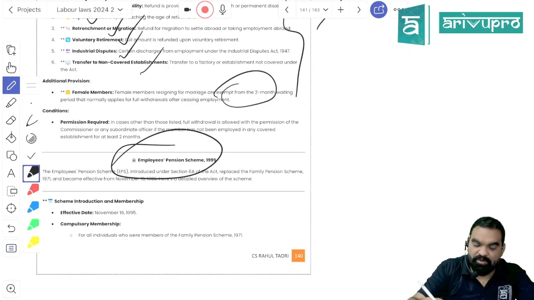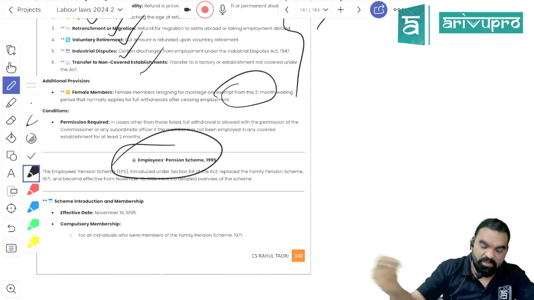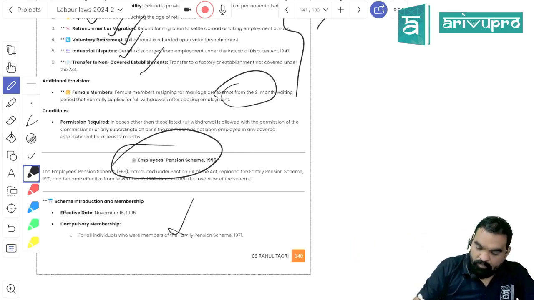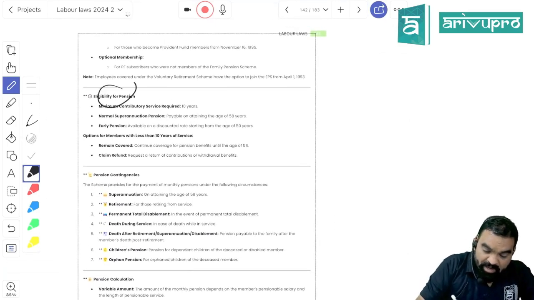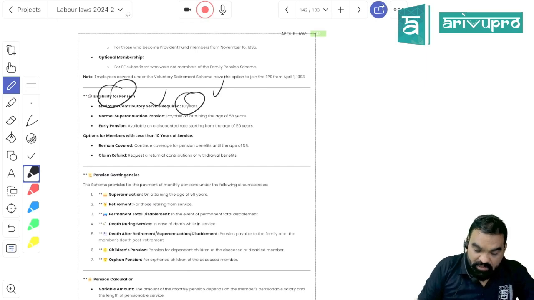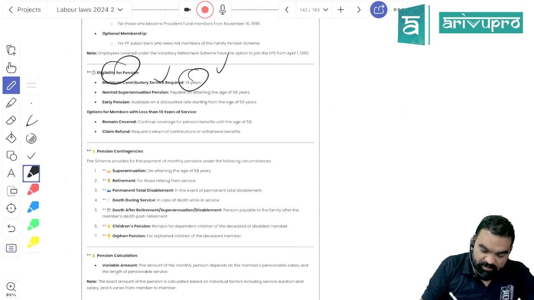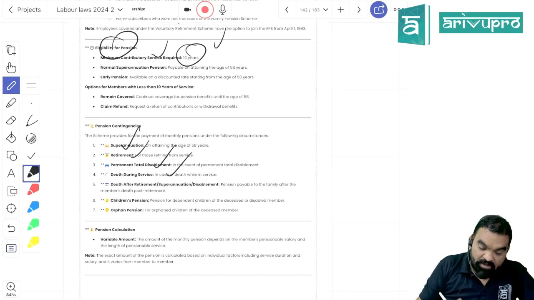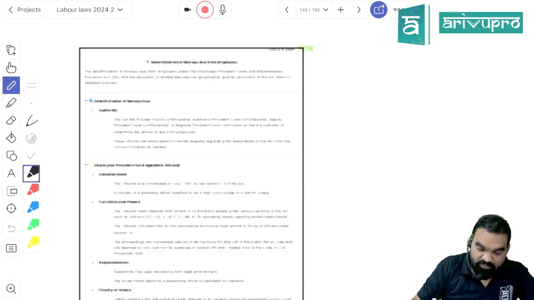If female members are shifting because of marriage, they will be provided with a 2 month period to get transferred to the new employer. For pension, minimum contributory service should be 10 years, then you will be eligible for pension. Pension will start being paid after superannuation, retirement, permanent total disablement, death during the service. Children pension and orphan pension are also there. Superannuation age for pension would be 58 years.